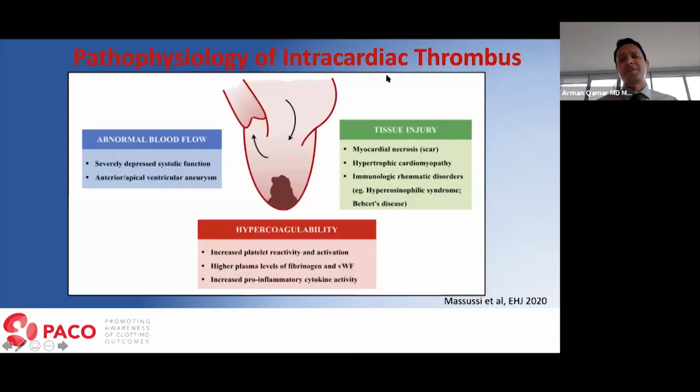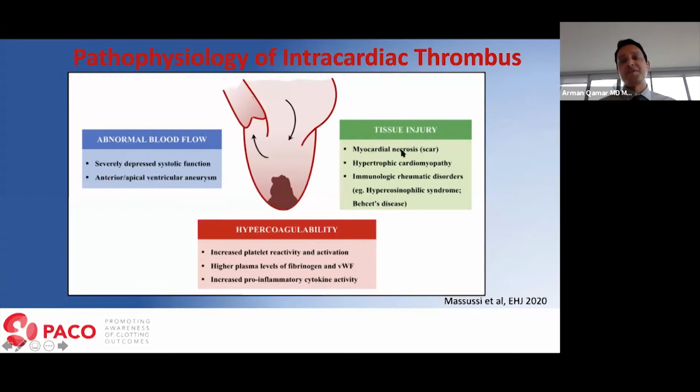What is the pathophysiology of intracardiac thrombus? The illustration here is quite similar to Virchow's triad for development of venous thromboembolism. There are 3 components to it. Usually, to develop intracardiac thrombus, you need to have abnormal blood flow. You would have that if you have a depressed systolic function or anterior apical ventricular aneurysms.